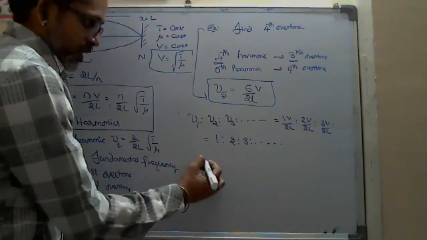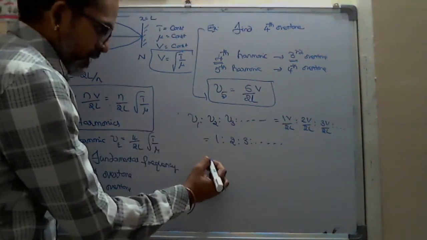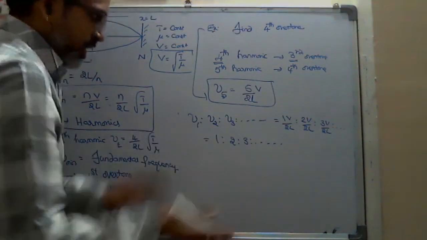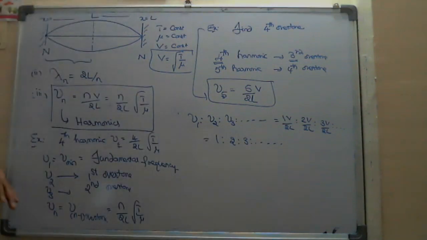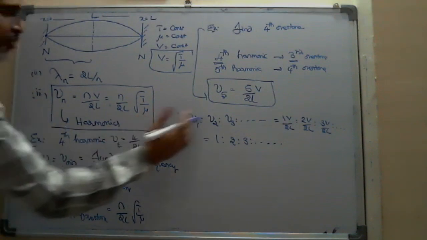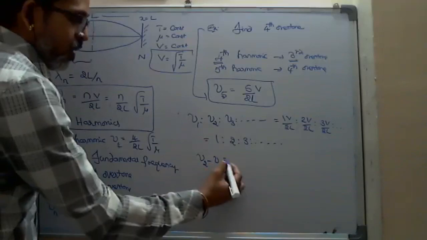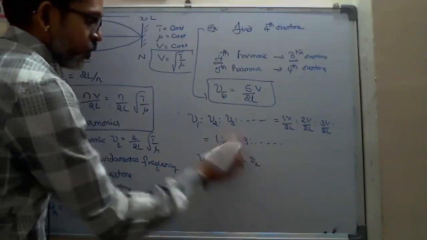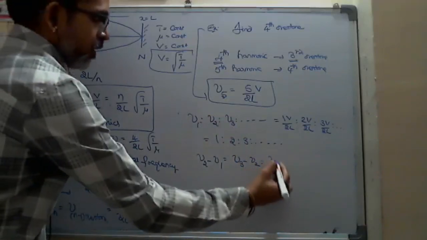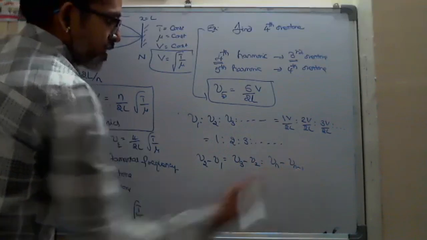Suppose I ask, what will be the difference between any two successive frequencies? I'm not saying only between nu1 and nu2 or nu2 and nu3, but any two successive frequencies, like nu2 minus nu1, or nu3 minus nu2, or nu n minus nu n minus 1.